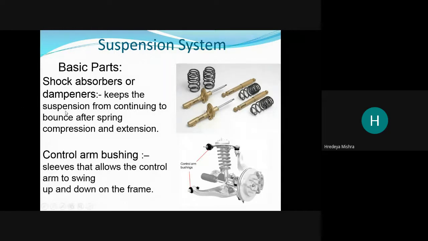These shock absorber dampers, see here, these are the dampers. They reduce the bouncing and also protect the helical main spring from damage, because the bouncing effect is absorbed by these dampers.